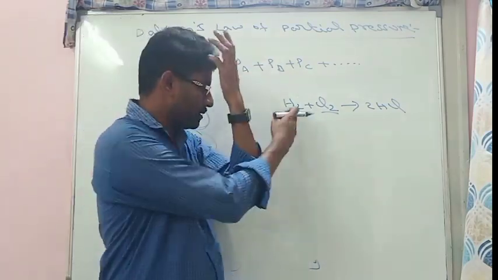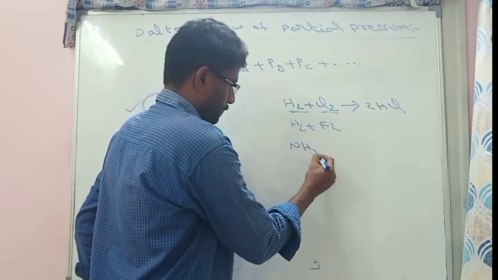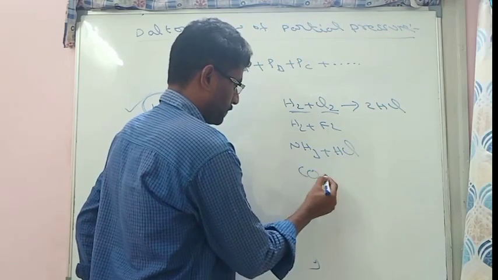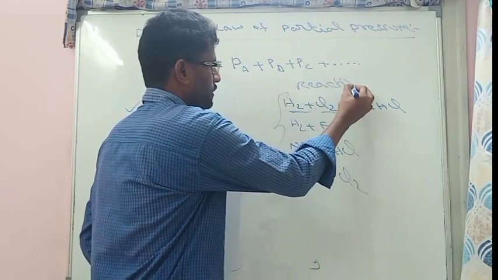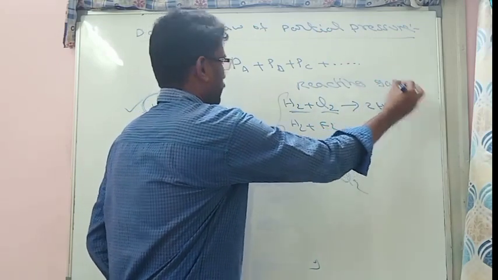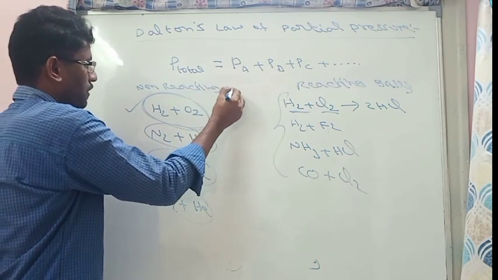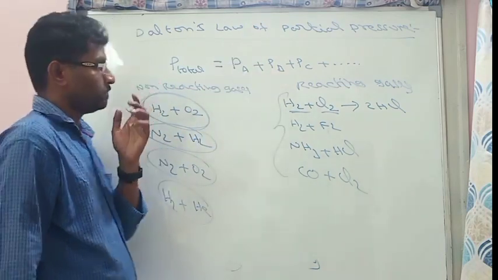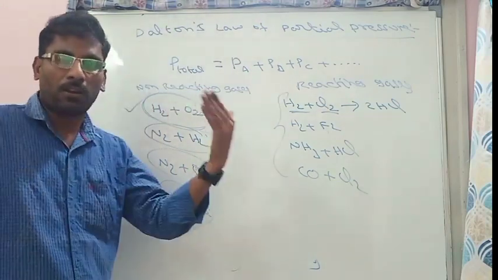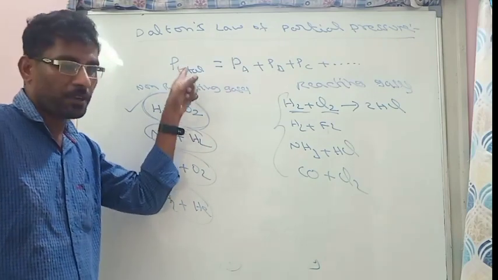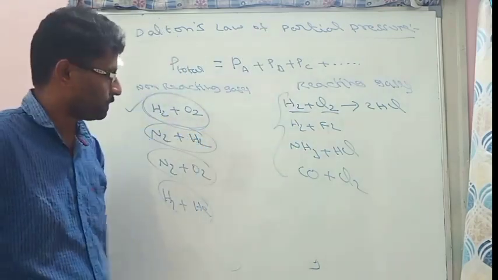So reacting gases means H2 and Cl2, hydrogen and chlorine, or NH3 and HCl, CO plus Cl2. All these are reacting gases and all these others are non-reacting gases. So the statement of Dalton's law says that in a mixture of chemically non-reacting gases, the total pressure of the mixture is equal to the sum of partial pressures of each gas.